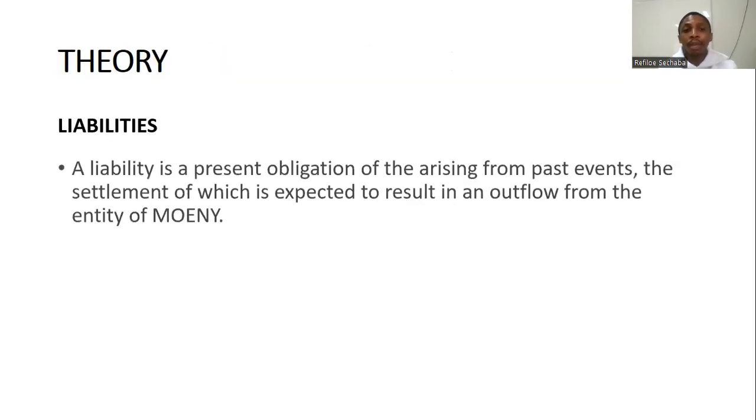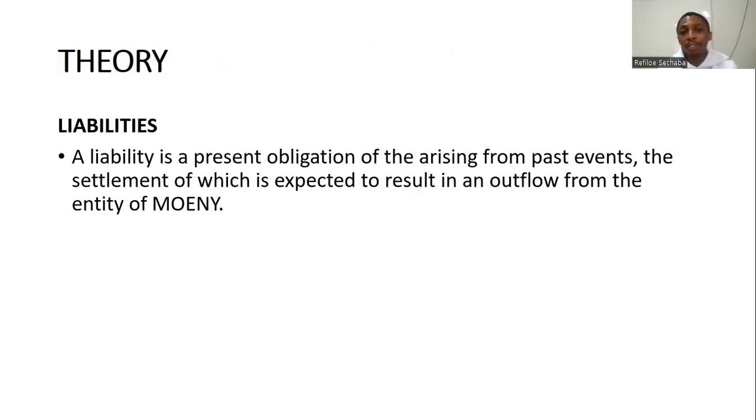Then we've got liabilities. A liability is a present obligation arising from past events. That's when you borrow something or you take an activity that will result in you having an obligation to repay someone, right? The settlement of which is expected to result in an outflow from the entity of money. That is what a liability is. It will result in an outflow from the entity.